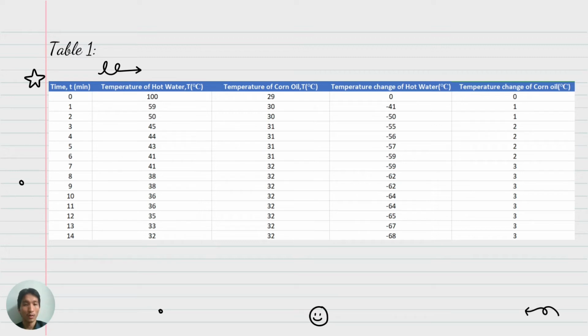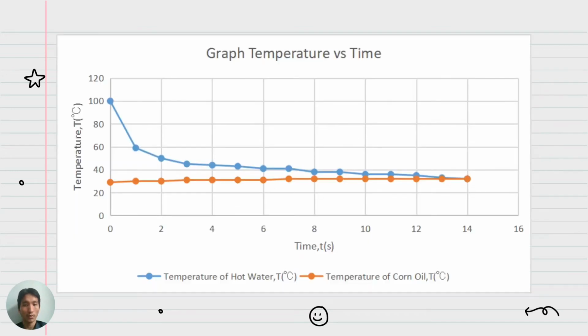This table we are going to use for plotting a graph, and we will also use it in the calculation to calculate the energy change in the system. So this is the graph that I mentioned before, where this is the graph of temperature versus time.